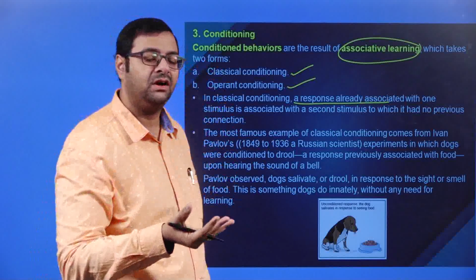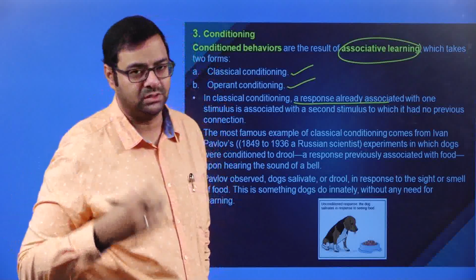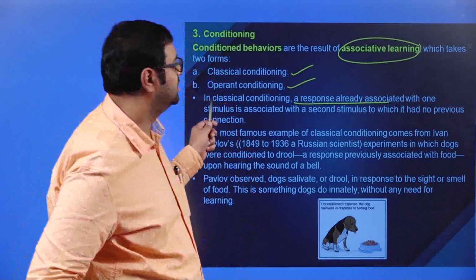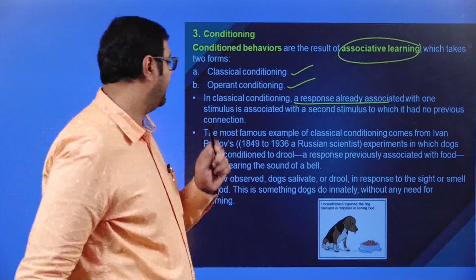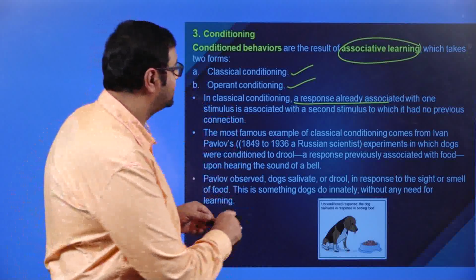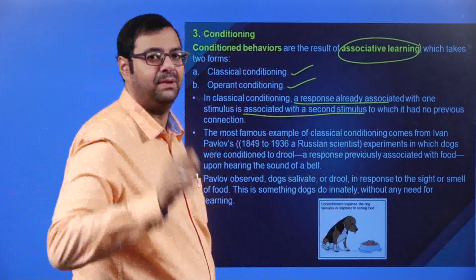When we bring food to the dog, there is a stimulus because of which the dog drools. This is one stimulus. In classical conditioning, we associate that with a second stimulus, say, for example, ringing a bell.